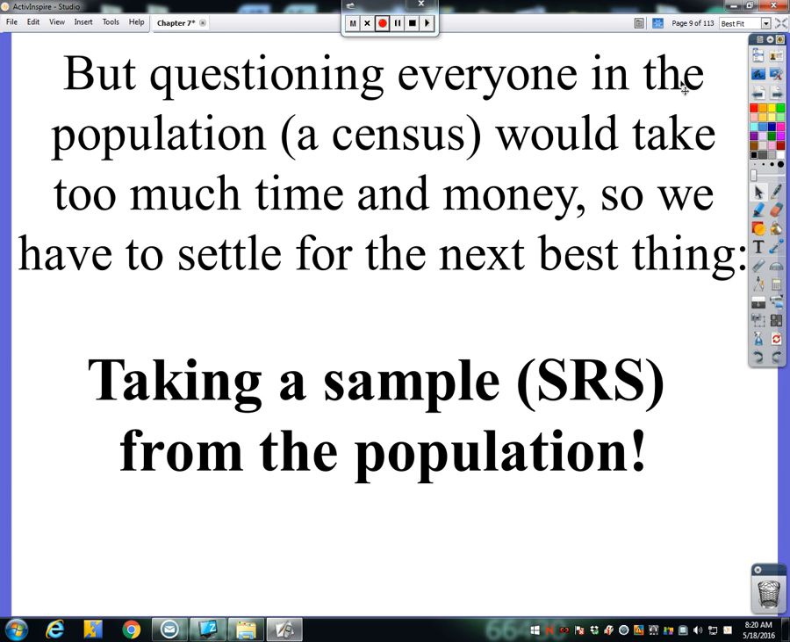Now, questioning everyone in the population, which is called a census, would just take way too much time and money, so we'll settle for the next best thing, and that is to take a sample, preferably a simple random sample, from the population. We could take other kinds of samples, as we've mentioned previously in Chapter 4, but the main thing we're looking for is a random sample of some kind.